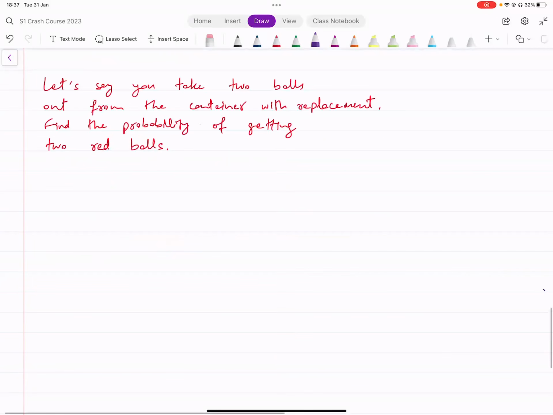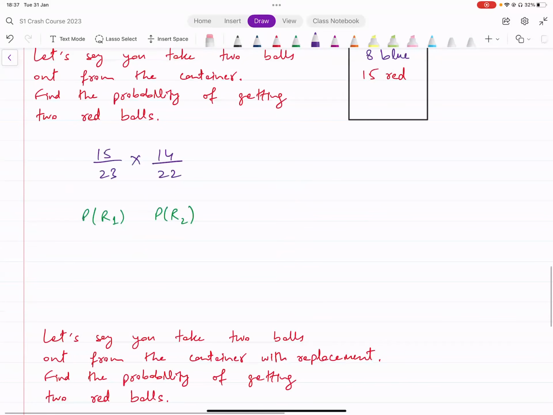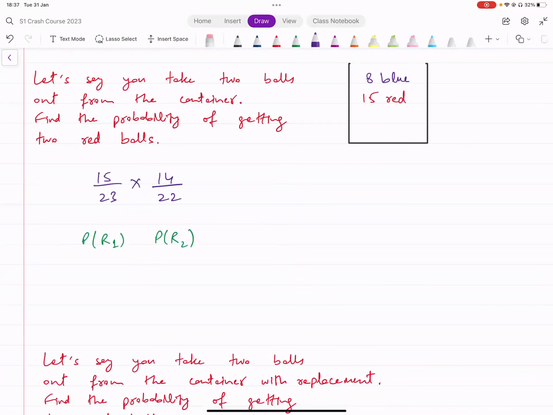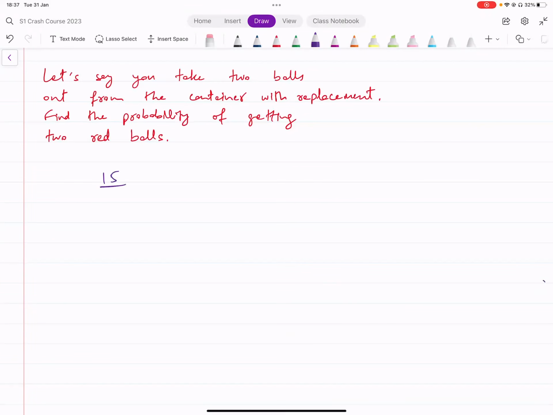Now, the total number of red balls is 15 out of 23. So the probability of taking out a red ball the first time is 15 over 23. What about the second time? The second time is still 15 over 23, because once you've taken out a red ball or a white ball, whatever the first one was,